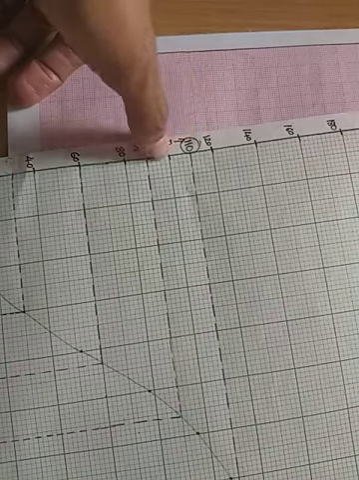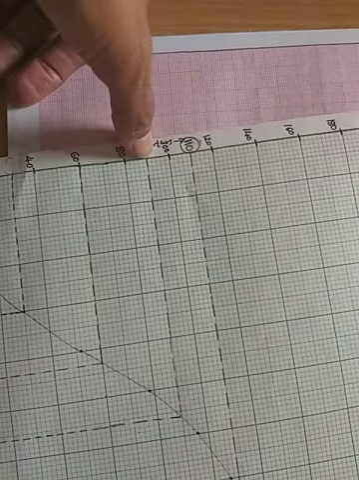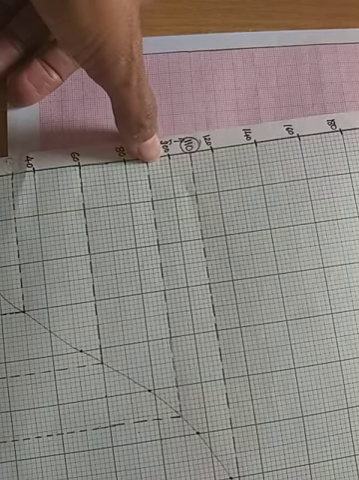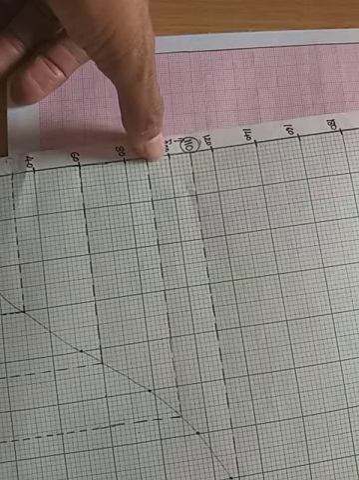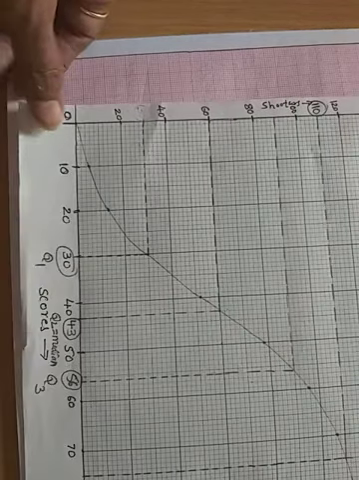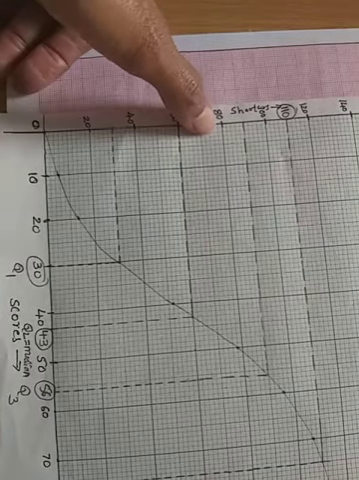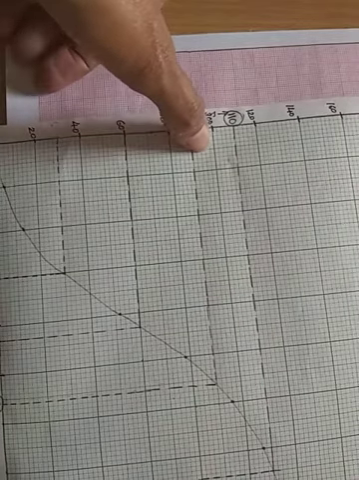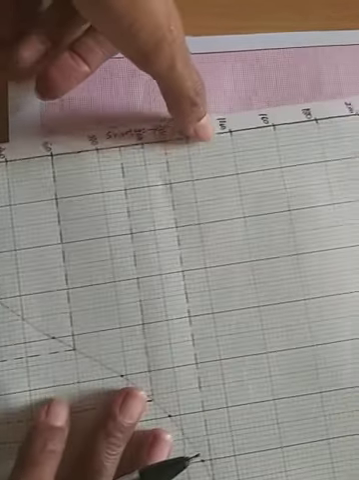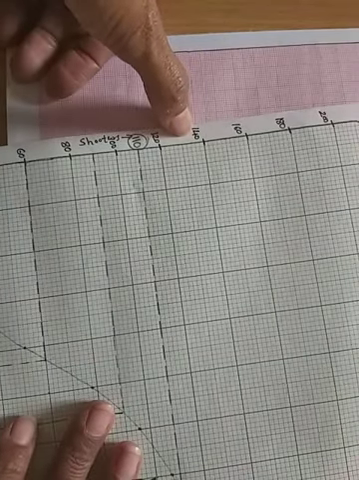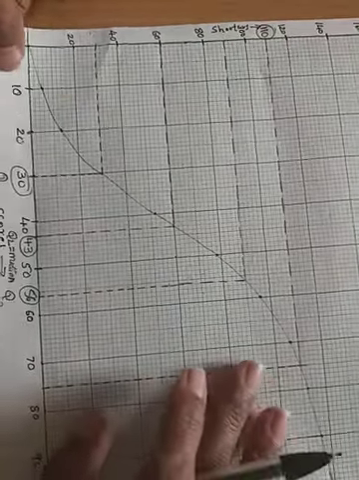Here it is 100, then 120. Children, see here: 0, 20, 40, then 60, 80, and this is 100, this is 120, here 140, 160, 180, 200. Okay, up to 120 is enough.